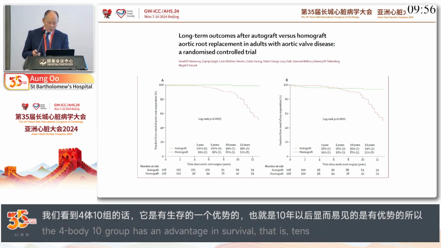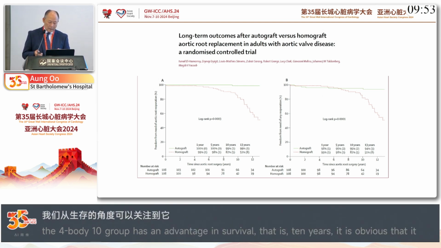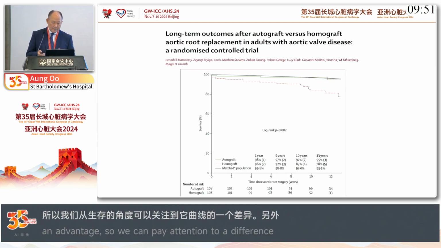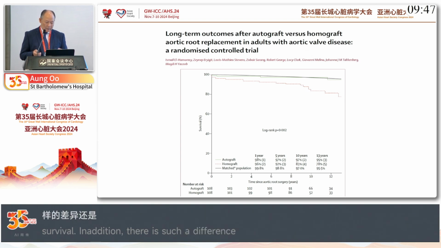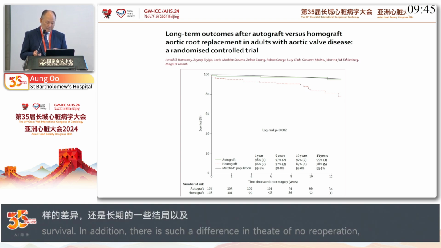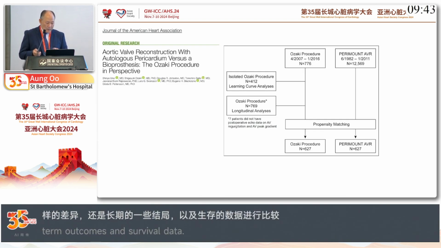And the same is true for freedom from any reoperation. And when you look at the survival data, you can clearly see that there's a difference there.